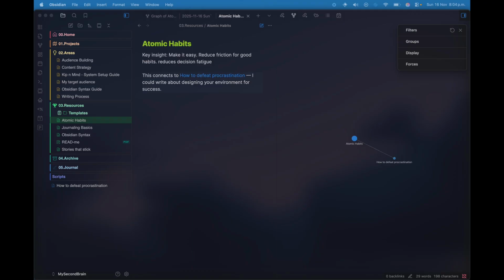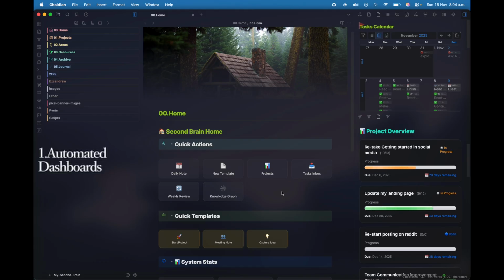Now, I need to be honest with you. What we covered today is the foundation. It's powerful, but it's incomplete. If you want to go deeper, to build automated dashboards, use advanced templates, integrate task management, and create a system that thinks with you, I've built something for you.